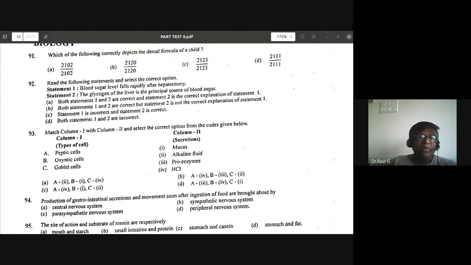The answer would be C: statement 1 is incorrect and statement 2 is correct. Majorly the glycogen in the liver would be 100 grams, in muscles 400 grams. The glycogen of the liver is the principal source of blood sugar, so statement 2 is correct, but statement 1, that blood sugar level falls rapidly, is the wrong aspect. So C is the correct option.